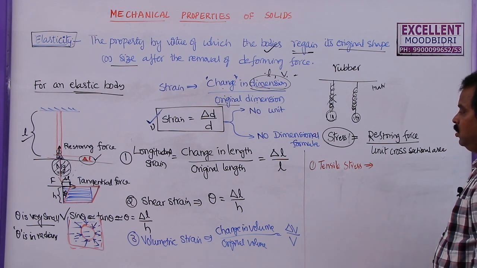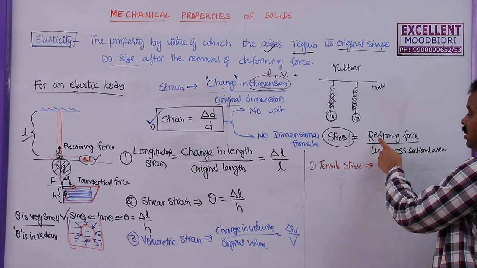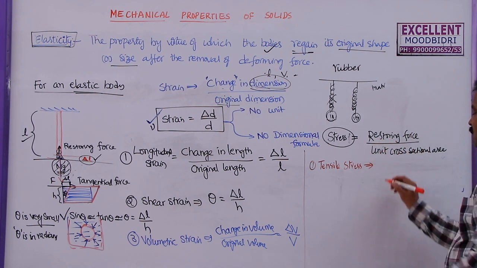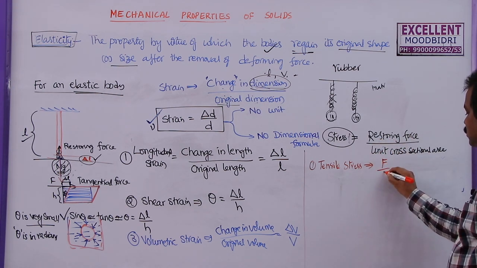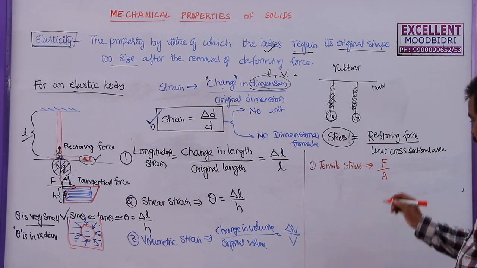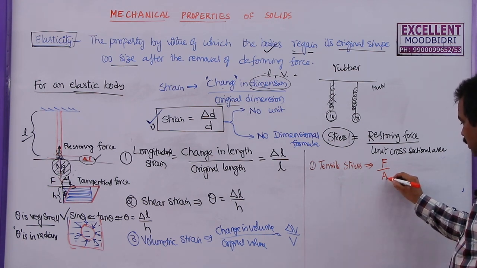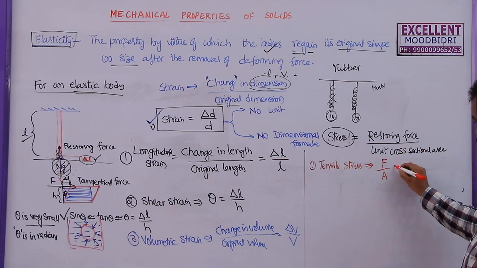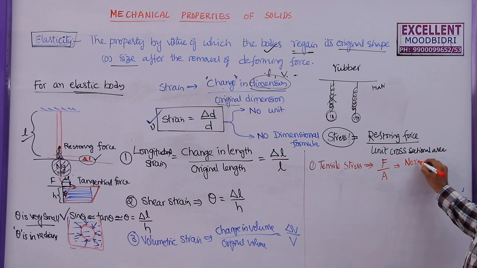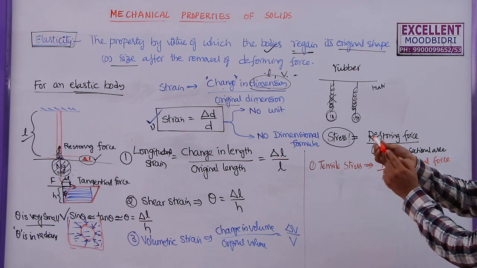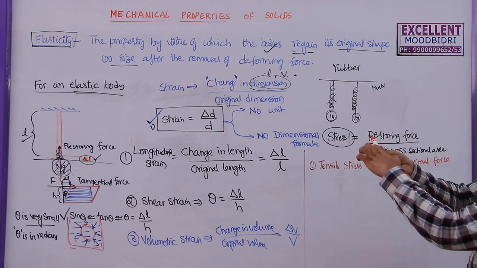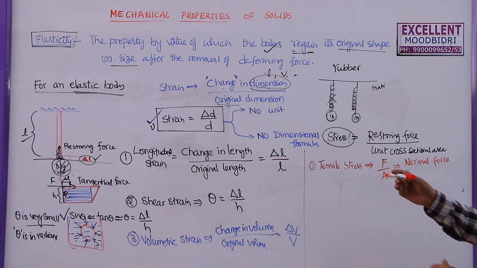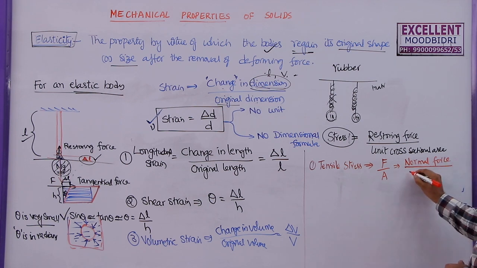How to find the stress here? It is the restoring force developed per unit area. So this is the force acting per unit area. Now if you know the force and the area, we can find the tensile stress. This force is always a normal force. Remember this, because for this surface the force should be normal. It is not tangential along the surface, it is normal to the surface. Normal force acting per unit cross sectional area.